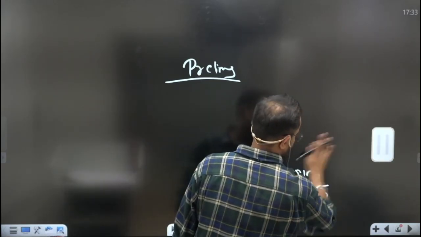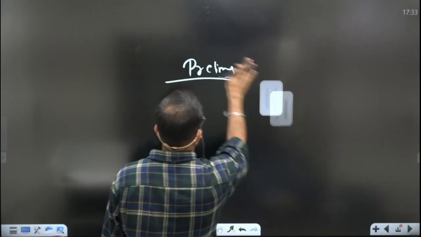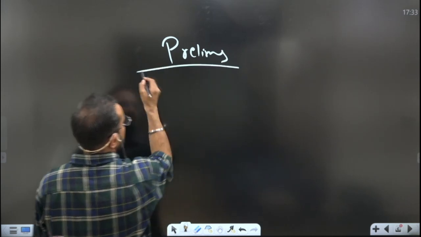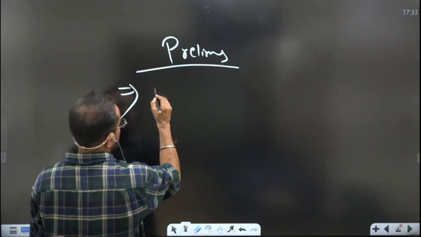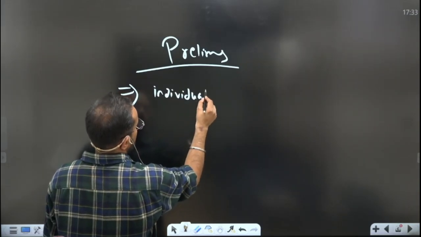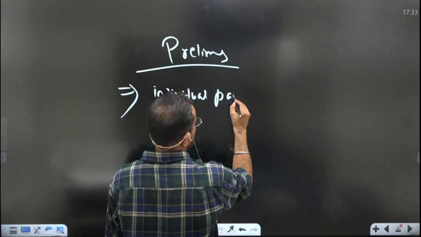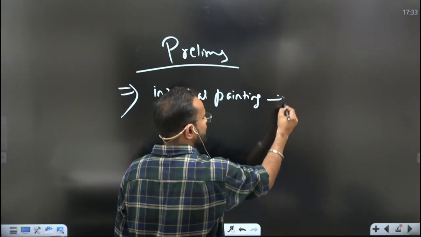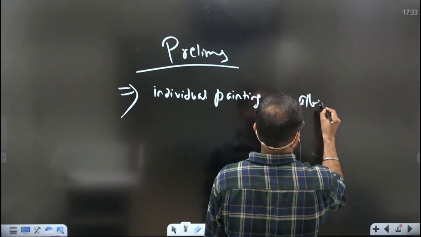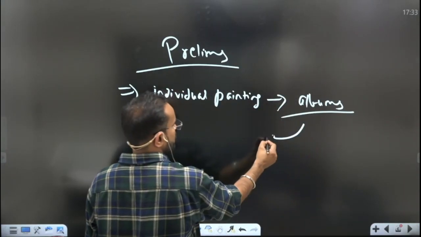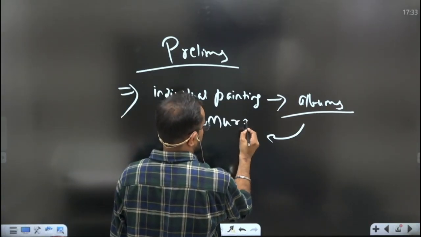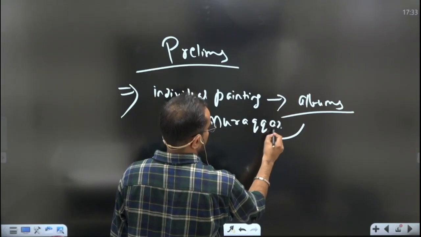Just let me write. Under Jahangir, one thing you can write is that the individual paintings started getting combined into albums, which were called Murakas.